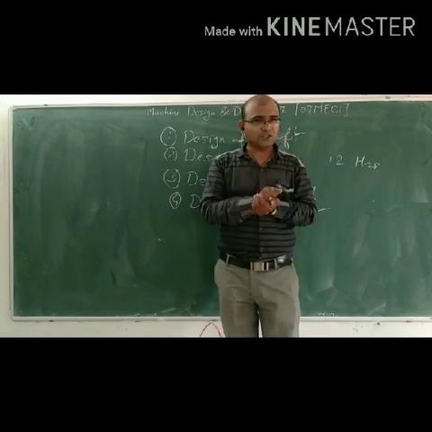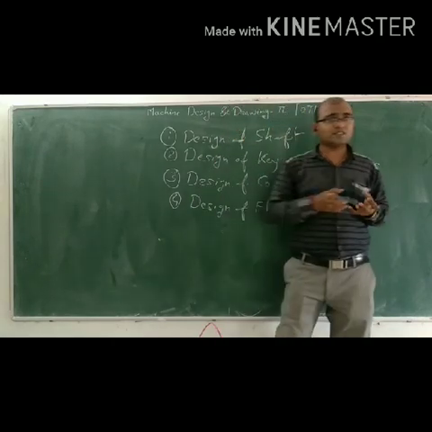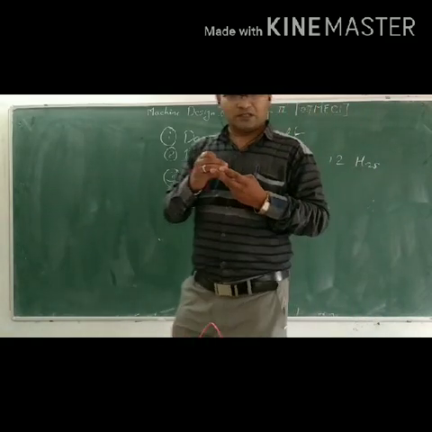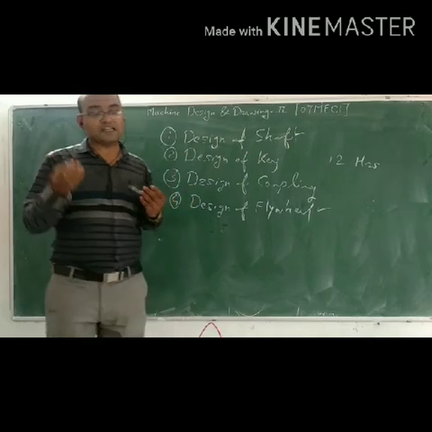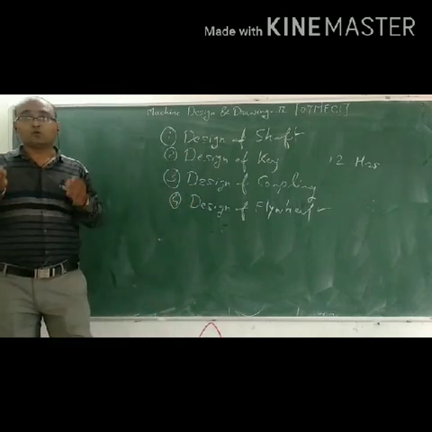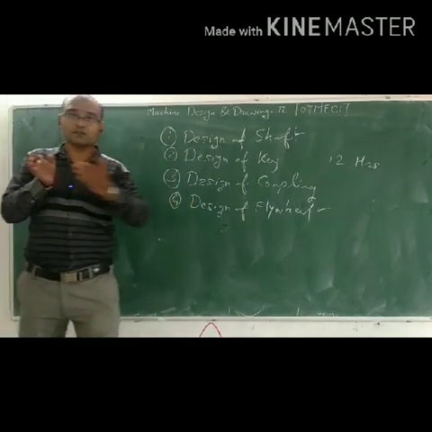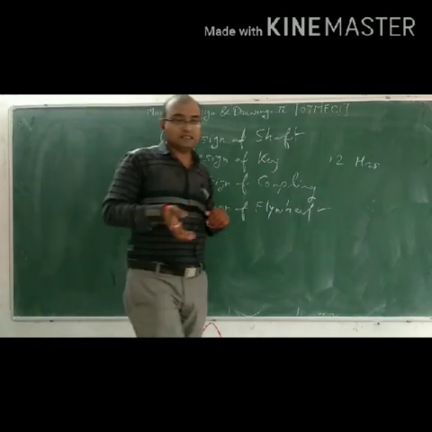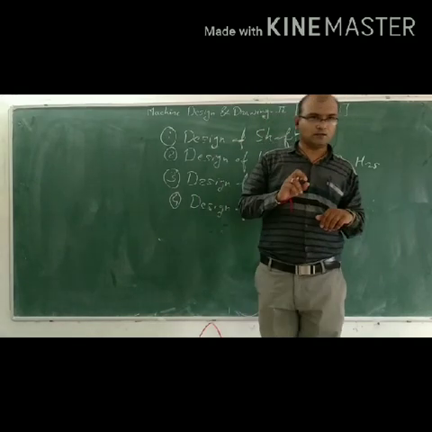We are all mechanical engineers, so we know about the IC engine. In IC engine, there are the piston, then piston ring, piston pin, connecting rod, then crank. We can design all parts included in IC engine parts. After that, design and drawing of governor.